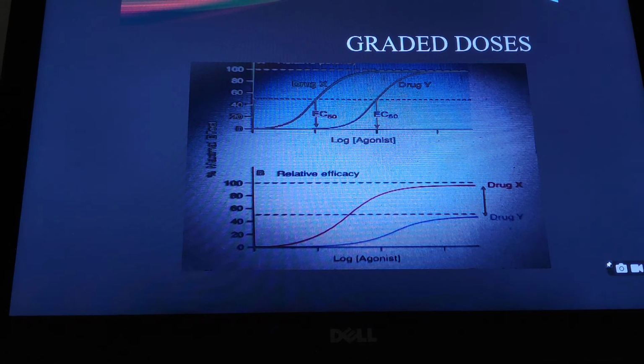Whereas in the next case, with drugs X and Y, there is a difference in the efficacy of the drug. Drug X is more effective than drug Y. So we should be very clear about the potency and efficacy of the drug.